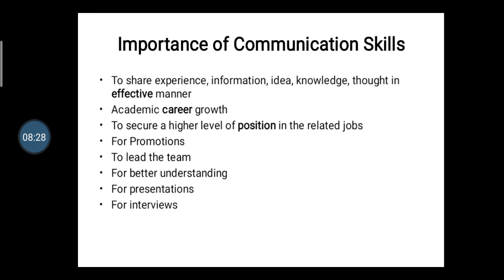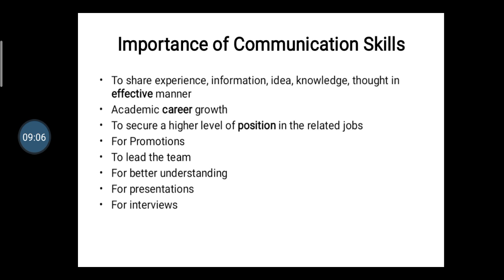If your communication skill is very boosting, it can boost your employees' morale, and you can easily lead your team and fulfill your objectives and goals. Then, for better understanding: if your communication skill is marvelous, you can easily understand others' points of view and convey your point of view to others.